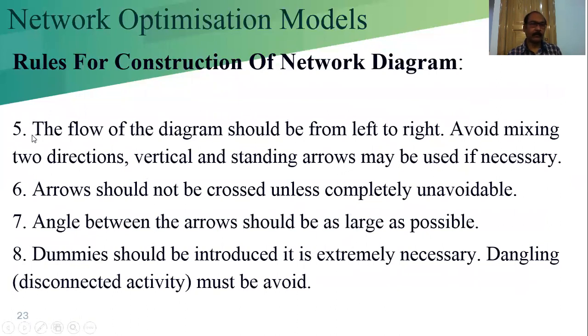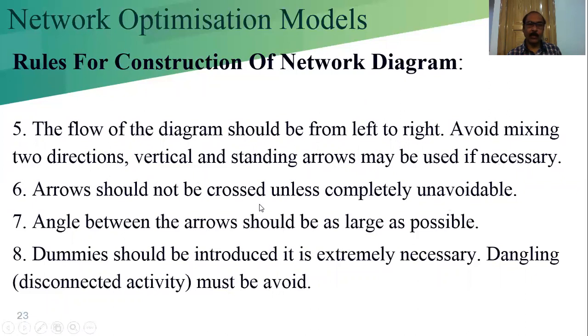Rule 5. The flow of the diagram should be from left to right. That means when we represent the project by a network diagram, the flow is from left to right. Avoid mixing two directions. Vertical and standing arrows may be used if necessary, but instead of using the vertical, it should be at a little bit of an angle, from left to right.